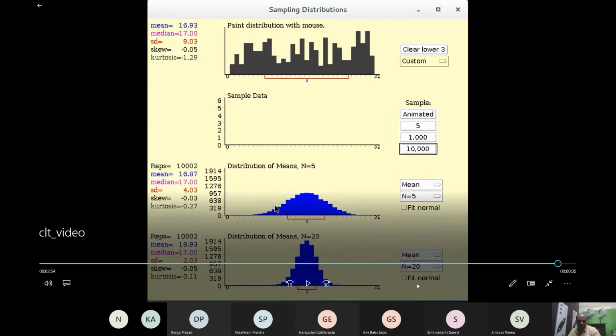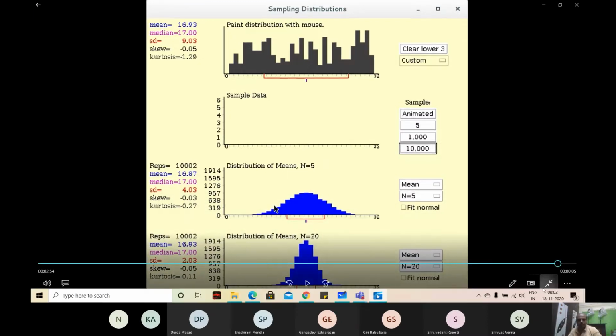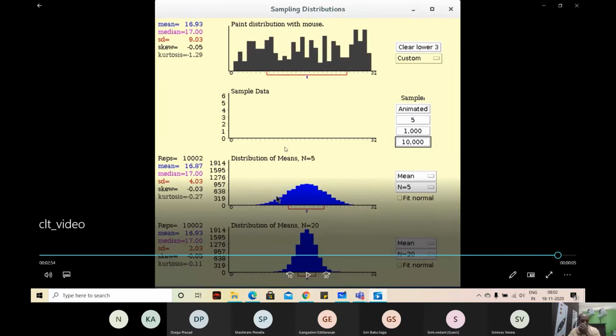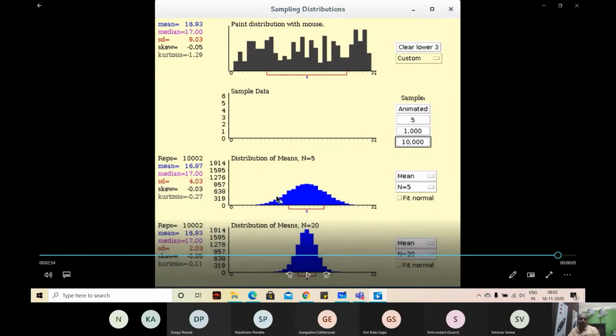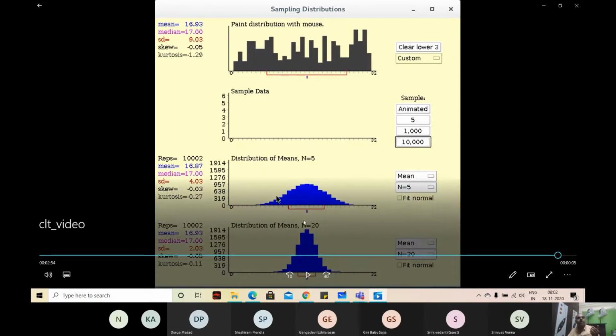So this is the central limit theorem, and this is a simulated example which tries to show that whether the population is normally distributed or not, the sampling distribution of means is going to be normally distributed, and how the samples are chosen and how the plot is made is all shown visually.